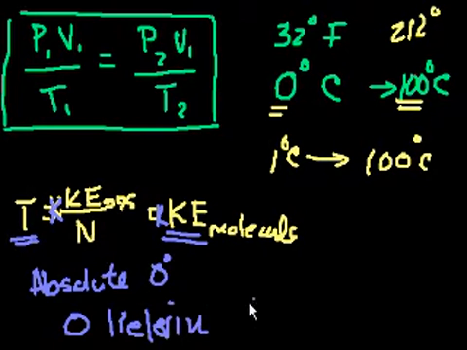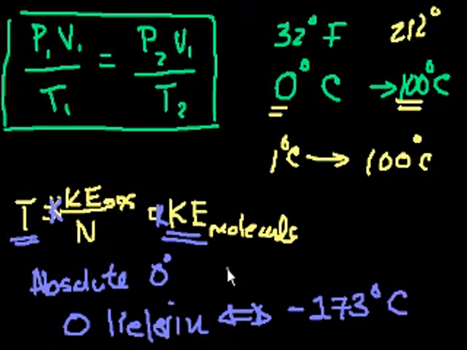0 Kelvin is the same thing as minus 273 degrees Celsius. So nowhere in the universe, at least that I'm aware of, is it colder than minus 273 degrees Celsius. At that temperature, nothing moves, even at the atomic scale. I mean, I'm talking the electrons collapse into the nucleus.